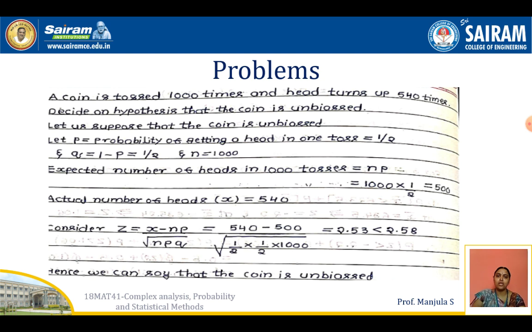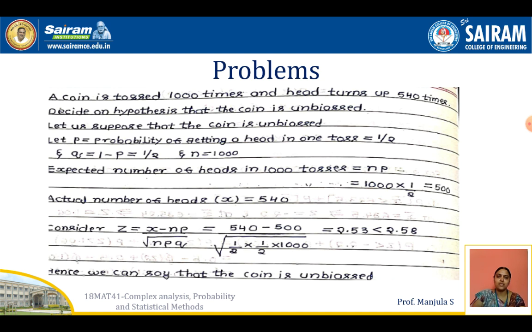N is given as 1000. So the expected number of heads in 1000 tosses is np, that is the mu value. Mu is equal to np, so 1000 into 1 by 2 is 500. But the actual number of heads given in the question is 540. Now we find the standard normal variate, z is equal to x minus mu divided by sigma, that is x minus np divided by square root of npq. Substituting all the values and simplifying, we get 2.53.